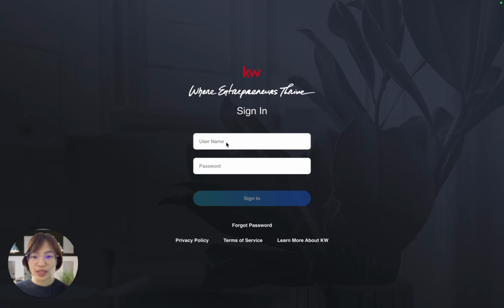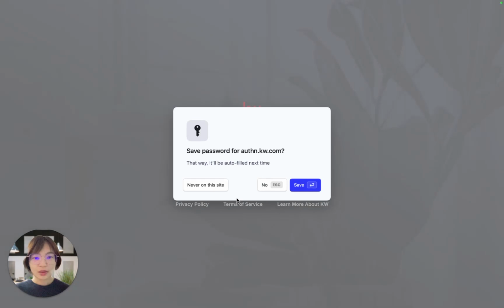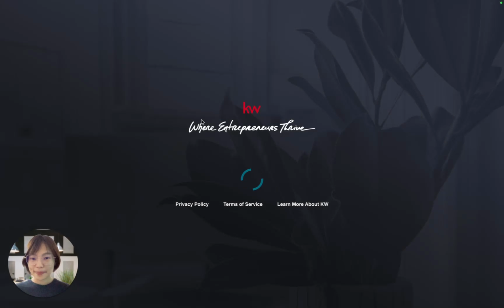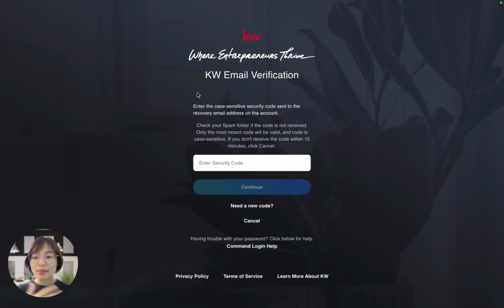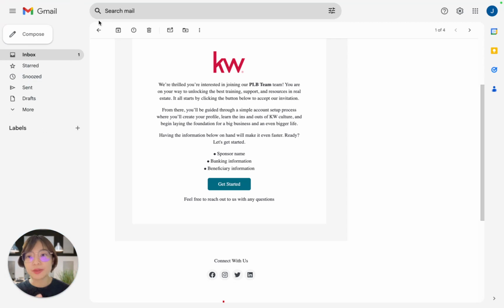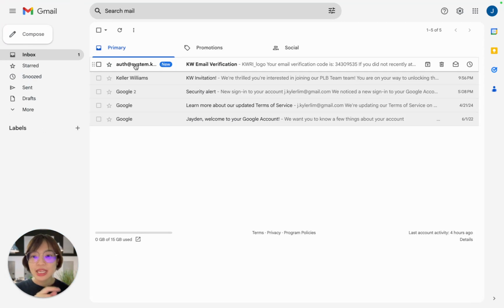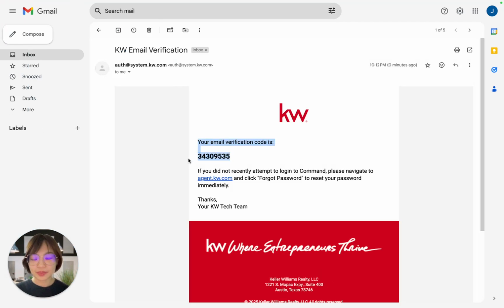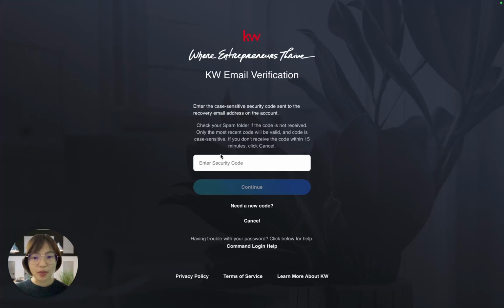So here is where you actually key in your credential, the one that you created just now, together with the login. For first time login, or if you stopped logging in to Command and then you log in from another place, they will ask you for a security code. This is for security purposes. So what you do is you just go to your non-KW email and look for that code. Copy it, go back and just enter the code and click continue.